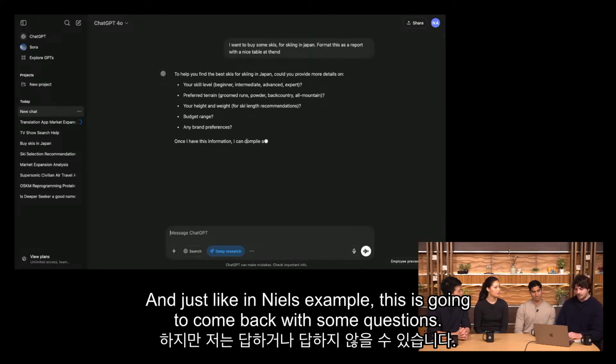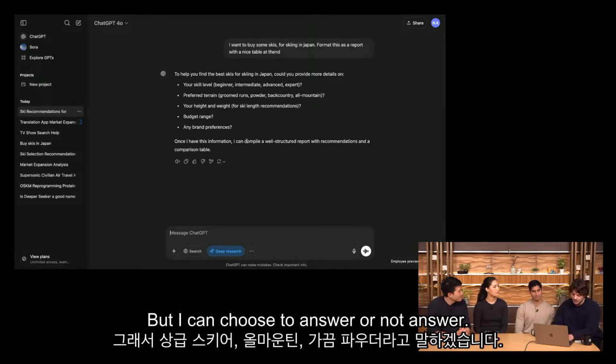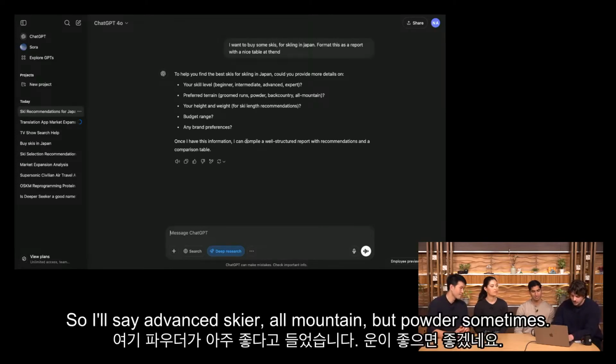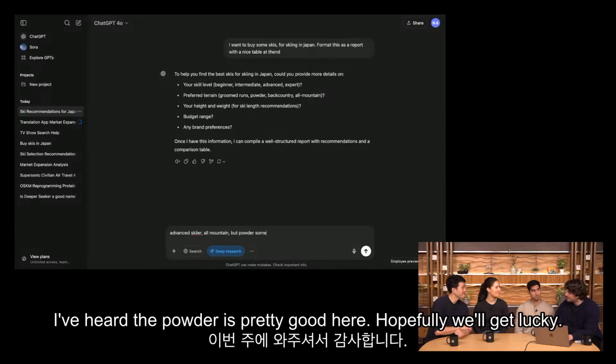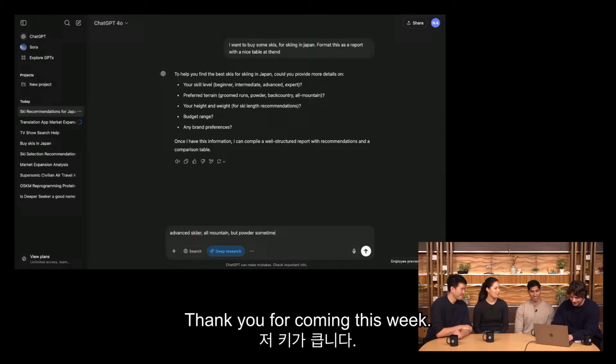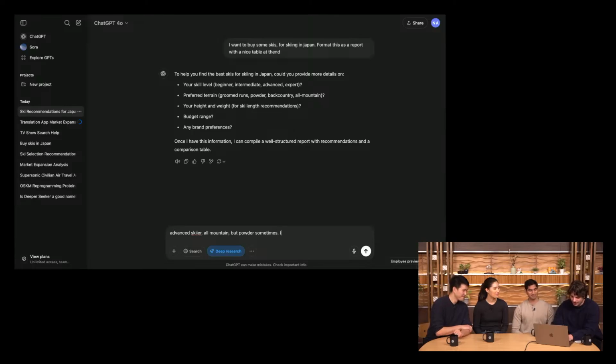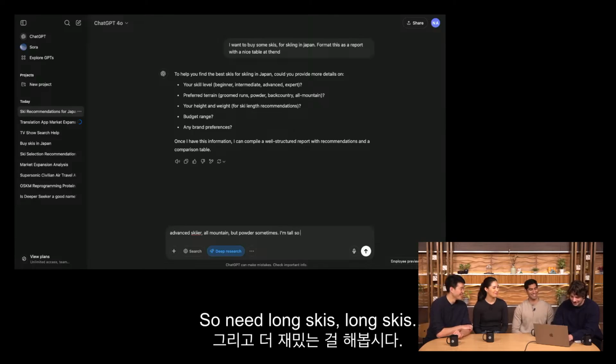And just like in Neil's example, this is going to come back with some questions that I can choose to answer or not answer. So I'll say advanced skier, all mountain, but powder sometimes. I've heard that powder is pretty good here. Hopefully we'll get lucky later this week. I'm tall, so I need long skis.